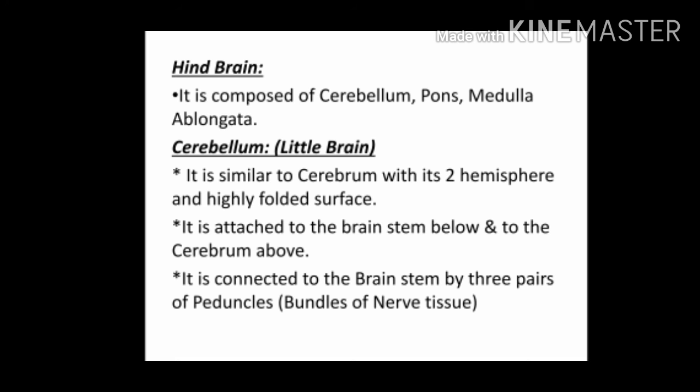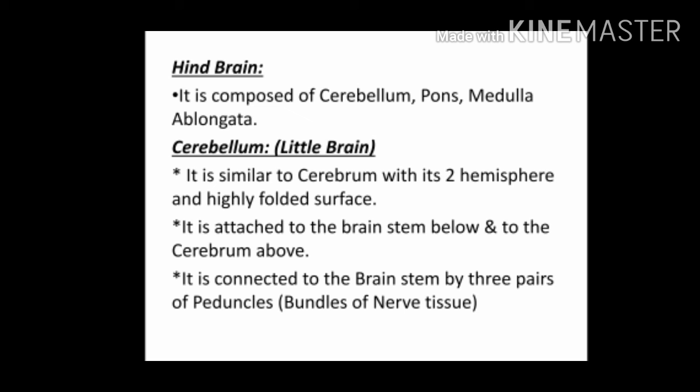The third part of the brain is the hindbrain. It is composed of three parts: cerebellum, pons, medulla oblongata. Cerebellum, it is also known as the little brain. It is similar to the cerebrum with its two hemispheres and highly folded surface. So it is almost similar to the cerebrum. It also has two hemispheres and shows many foldings, wrinkles.